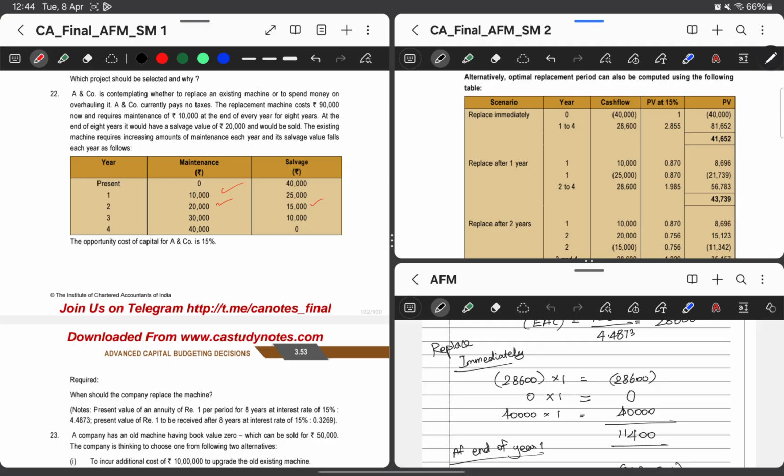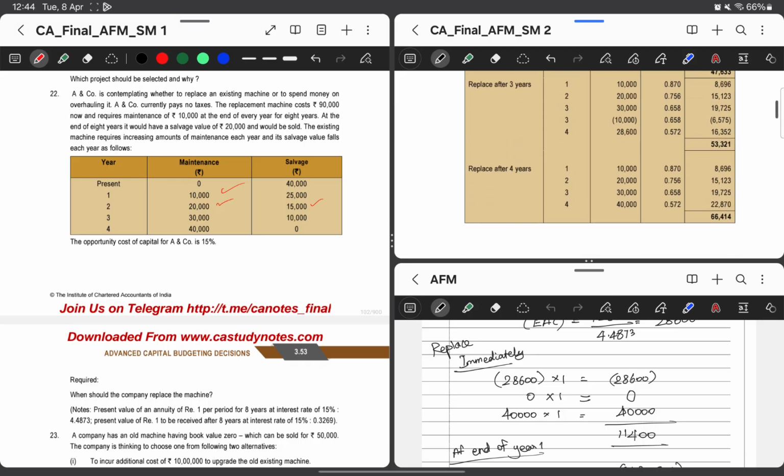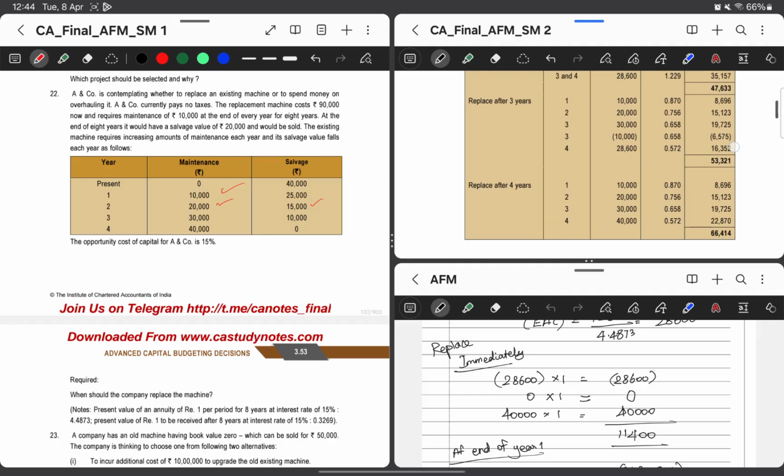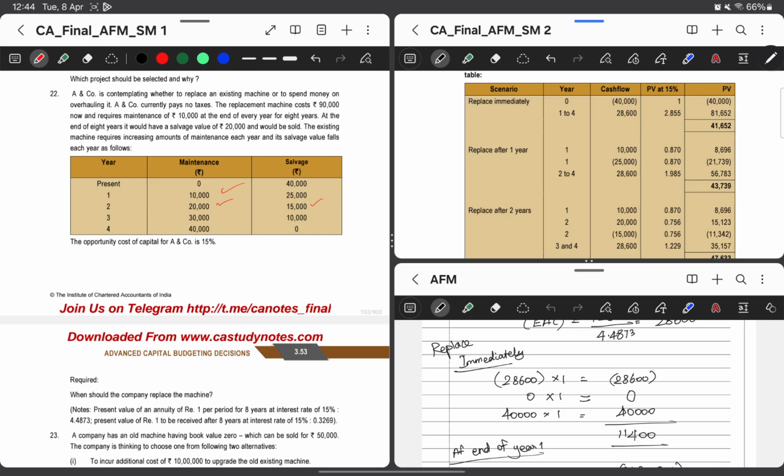The second approach is this: since the 28,600 is already an equivalent annual cost, which is divided by the annuity factor, if we are going further, then we should bring it to present terms, because in the first case, this 28,600 is adjusted for 8 years.